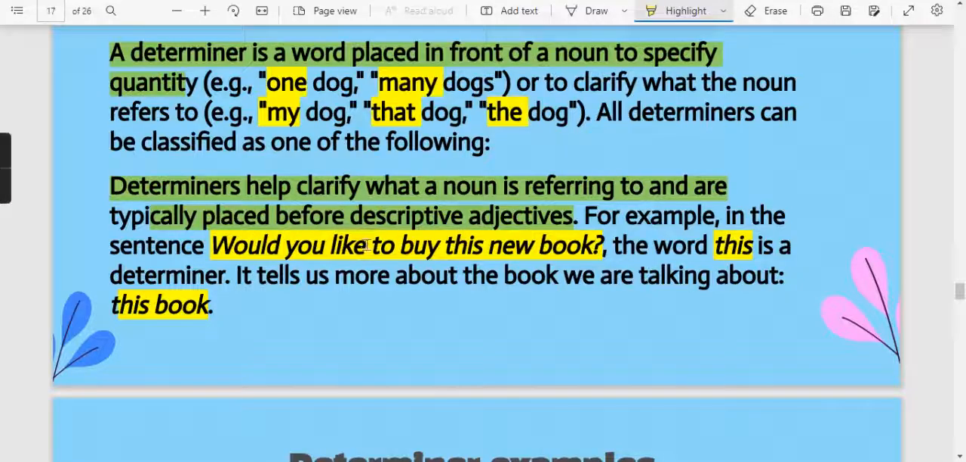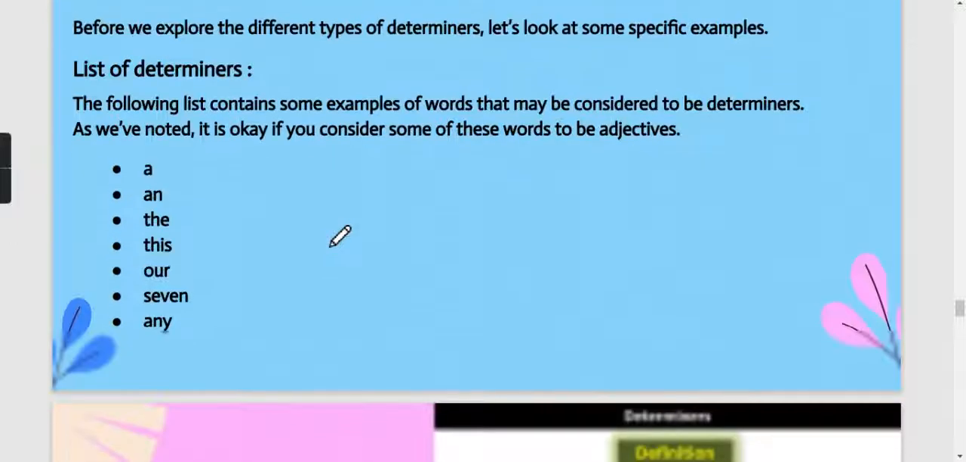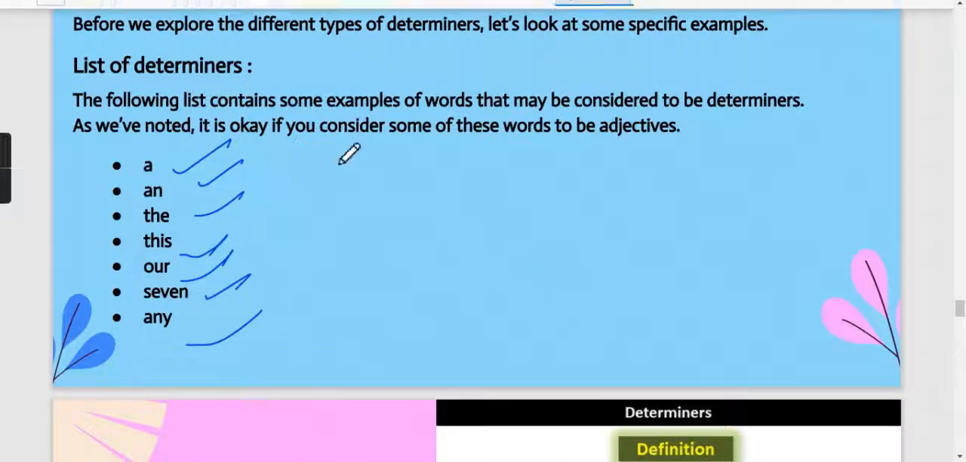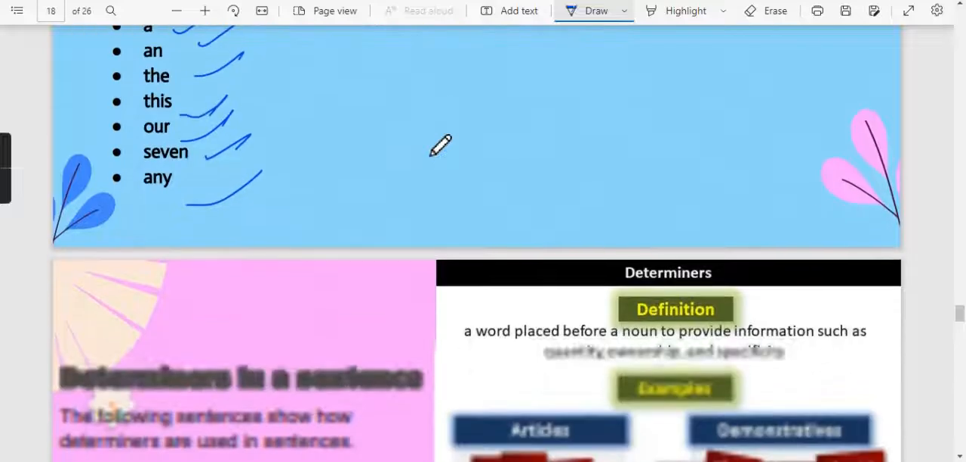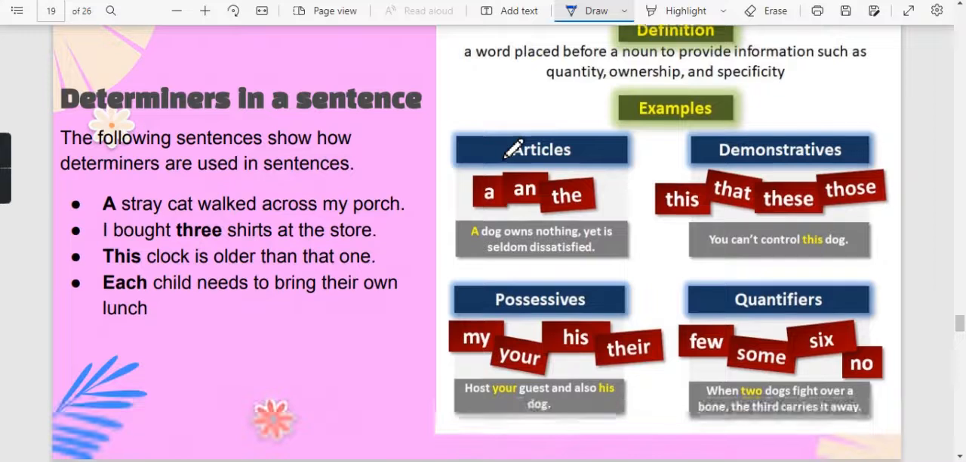Again the example, would you like to buy this new book? Here the word this is a determiner, and again you will be noticing that new is an adjective and book is a noun. So you can see that determiners जो है वो adjective के पहले आ रहे हैं और this जो है वो determiner है. ठीक है, so determiner examples would be a and the, this, our, several, any. कोई भी चीज जो क्वांटिटी को रिफर कर रही हो, पॉइंट आउट कर रही हो, वो डिटरमिनर्स की कैटेगरी में आ जाएगी. So there are almost 4 types of determiners.